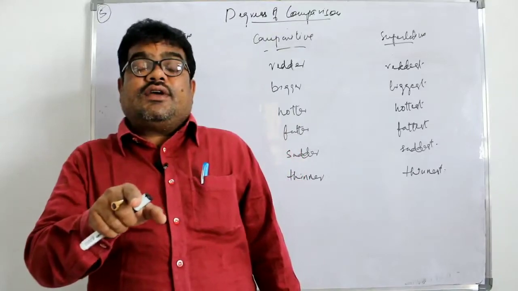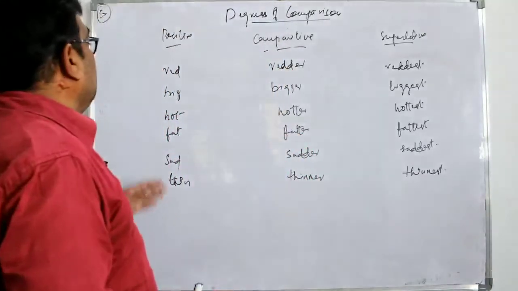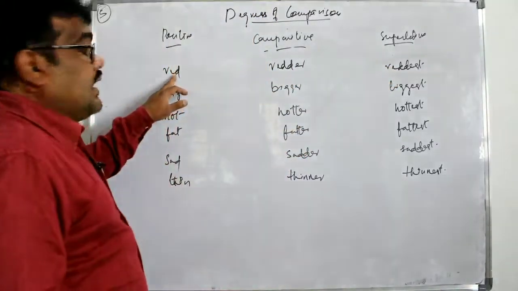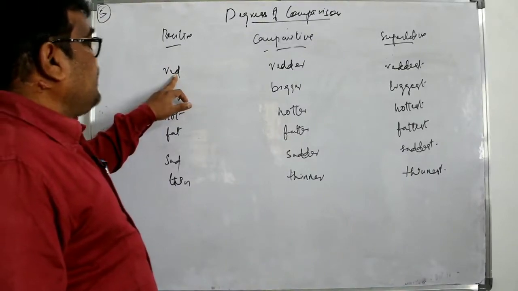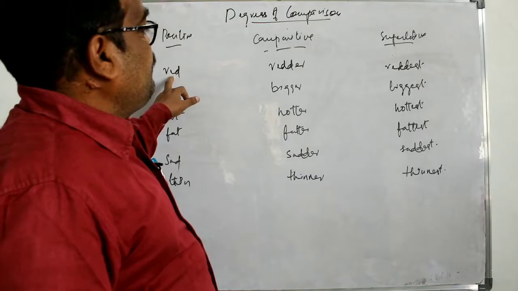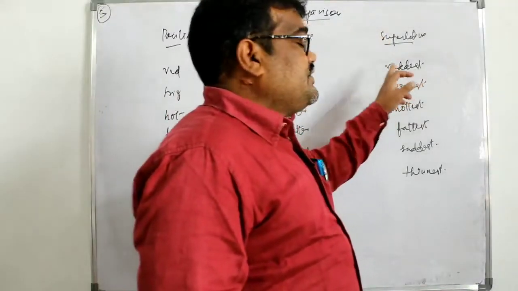For example, red, redder, reddest. Here at the end we have the consonant, before that there is a vowel, so in comparative I have doubled it, and in superlative it is also doubled.